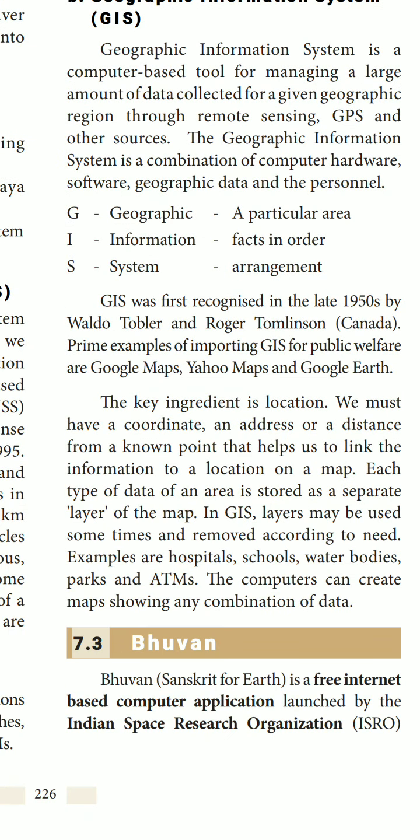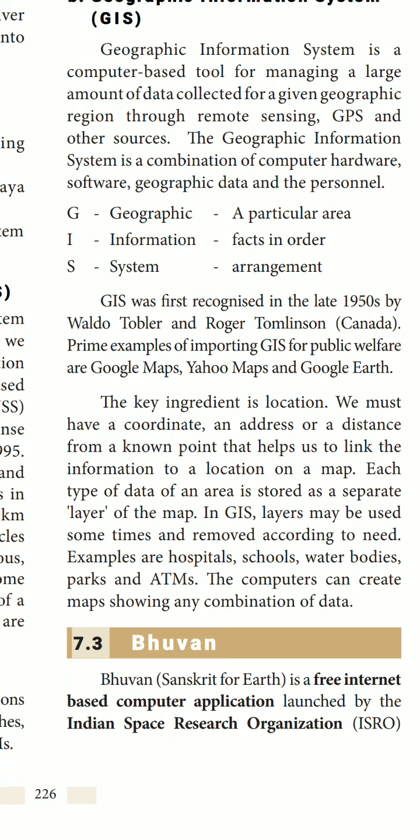The key ingredient is location. We must have a coordinate, an address or a distance from a known point that helps us to link the information to a location on a map. So for maps also, this GIS is useful. Each type of data of an area is stored as a separate layer of the map. In GIS, layers may be used sometimes and removed according to need.